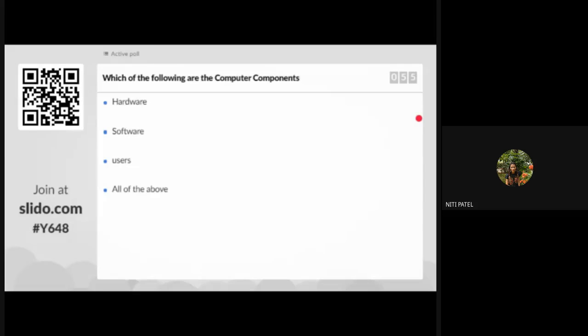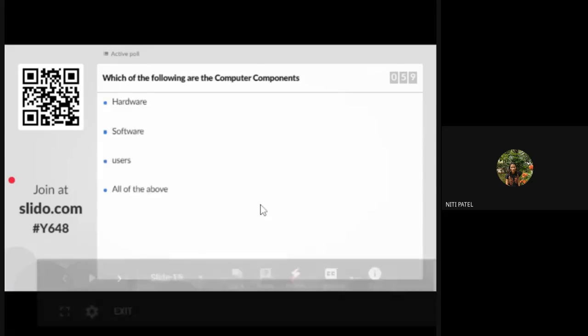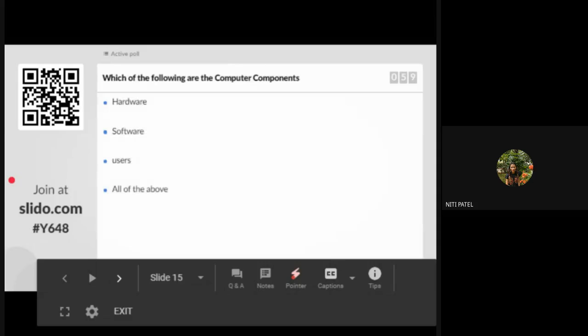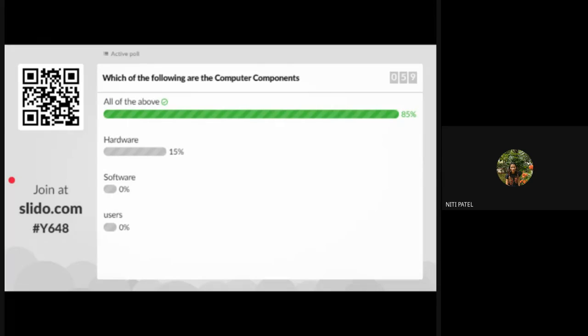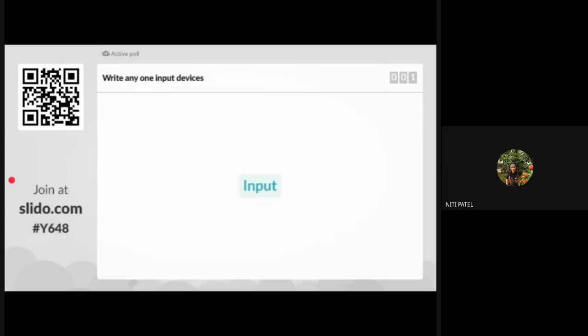Okay, we go to the next question. So what was the question? Which of the following are the computer components? You have hardware as a component, software as a component, users as a component. That means all three are the answers. So you are supposed to select all of the above. So many of you have selected all of the above. Okay, the next question.